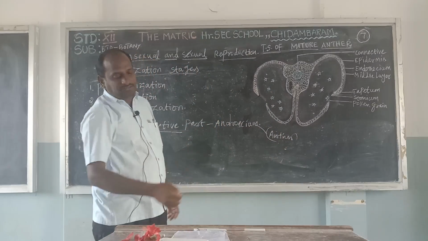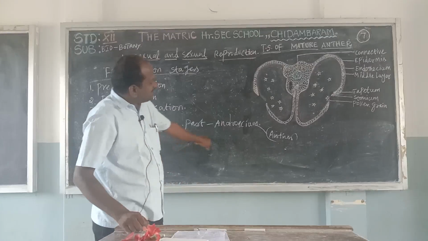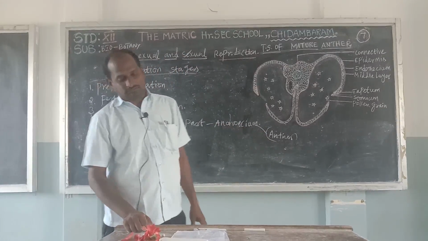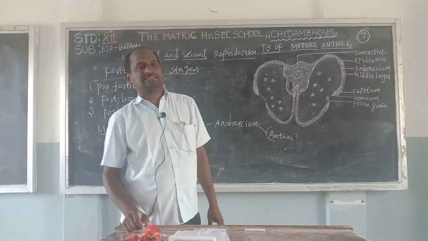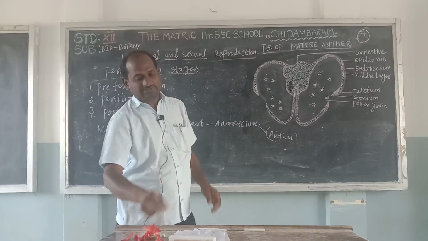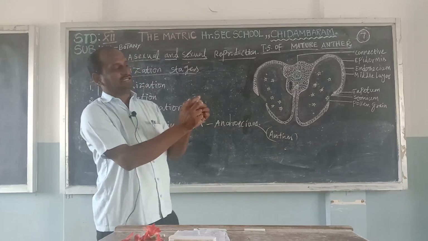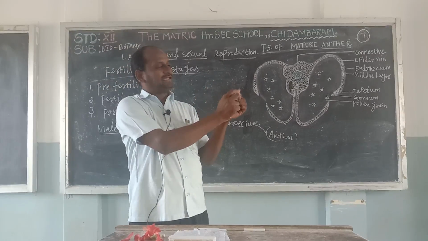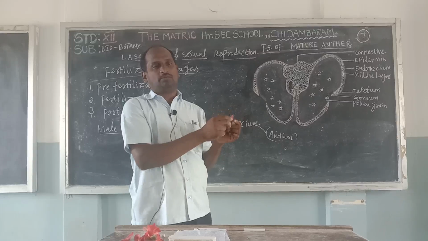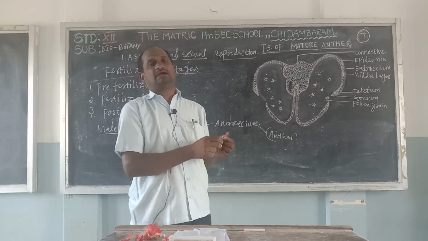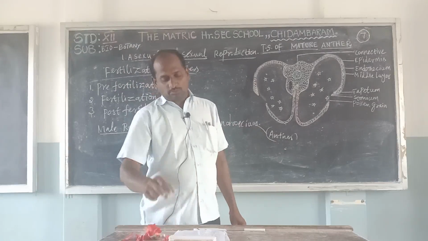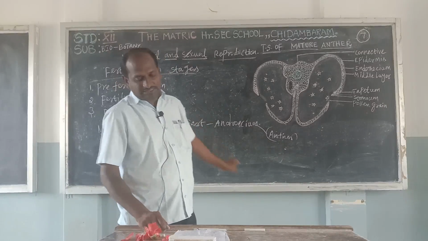The anther is part of the androecium. Each anther is made up of a homologous nature. Each and every anther presents four lobes formed. Four lobes means tetrasporangiate.